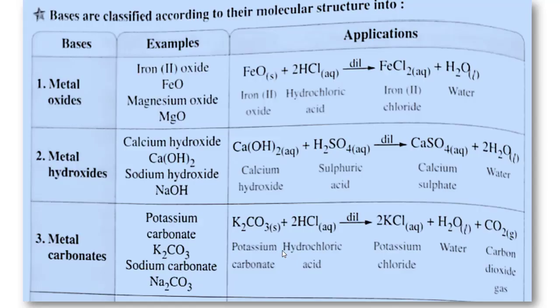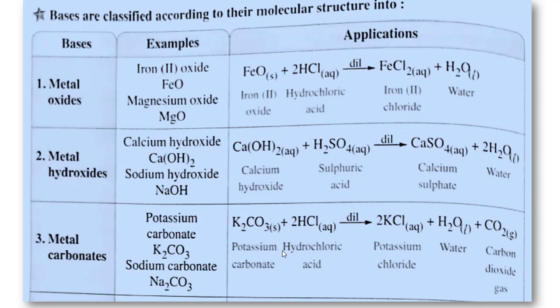When metal oxides react with acids, they produce salt plus water, like iron oxide plus hydrochloric acid gives iron chloride or ferrous chloride plus water. Number 2, when metal hydroxides react with acids, they produce salt plus water, like calcium hydroxide plus sulfuric acid produce calcium sulfate plus water.